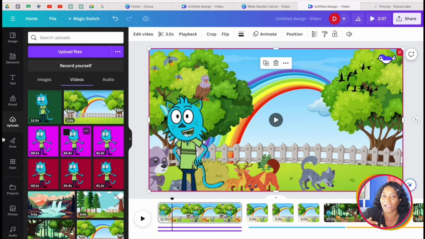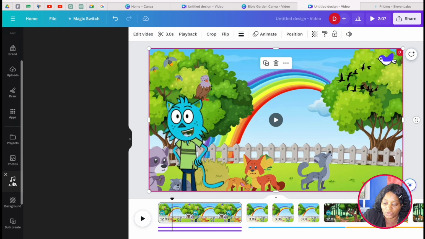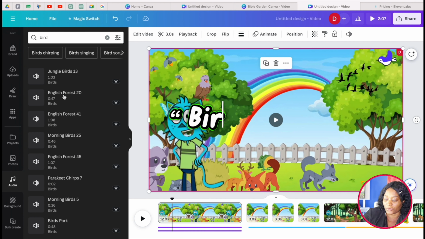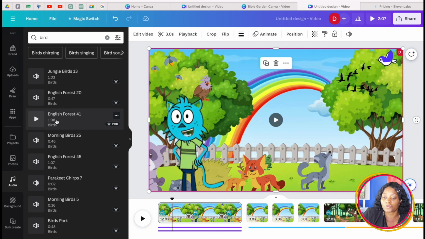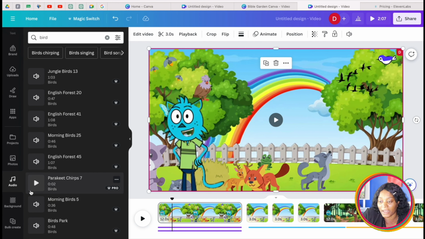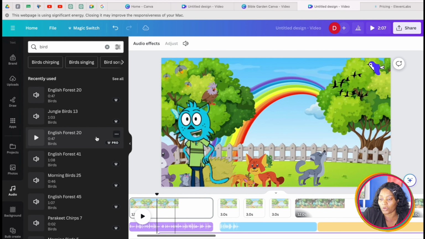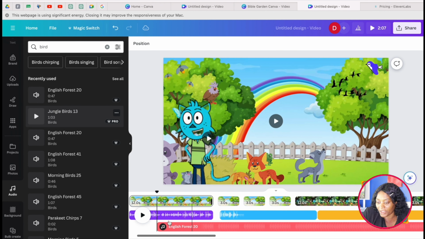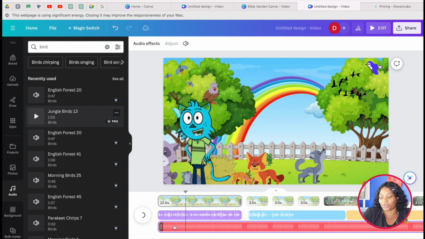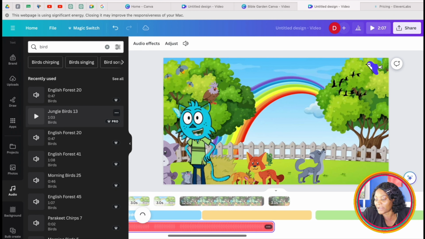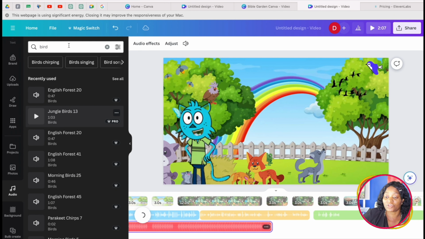Since we are inside a kind of garden forest thing, what I want to do is come here to audio, and then I'll type bird sound. So I'm going to type bird, and then it's going to bring different kinds of sounds for birds, and then I'll take my time, listen to all of them, and see the one that fits my story. So when I conclude on what I want to use, I'll just hold it and bring it here. So we see how we have put this bird sound here, and then just make sure that it goes to the starting of my story and then goes through my story. If I need to add another thing, I add. Any other animation that I want to add, you can come here and type other things that you want.